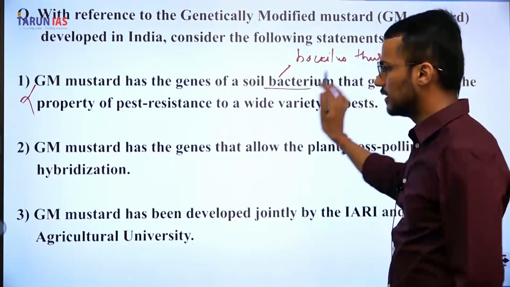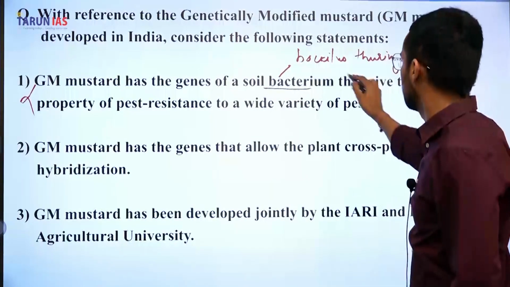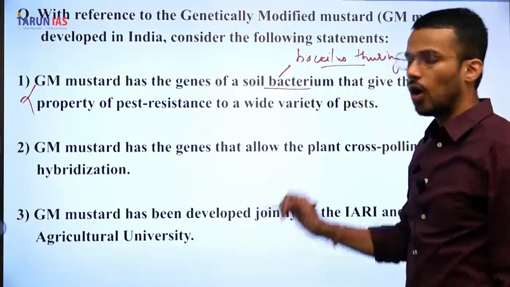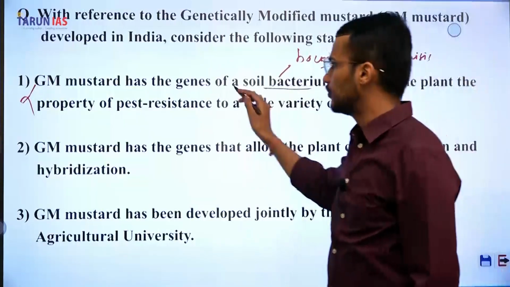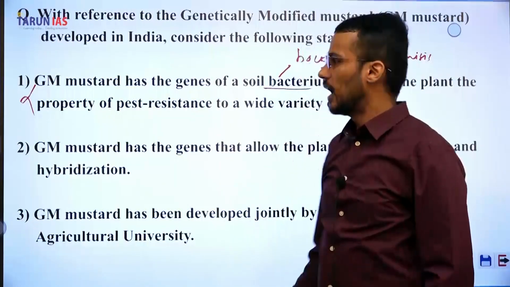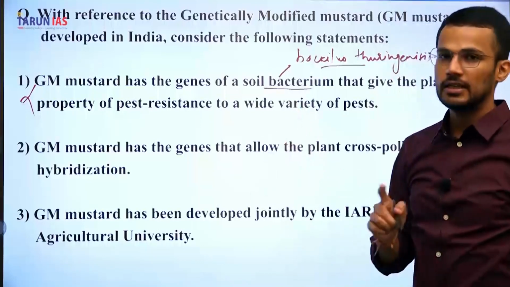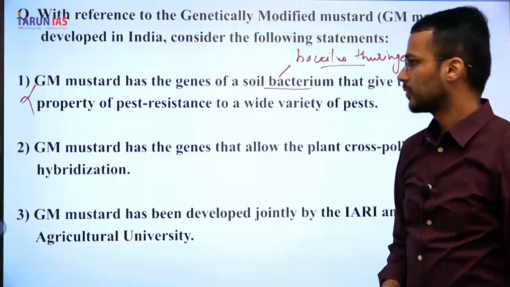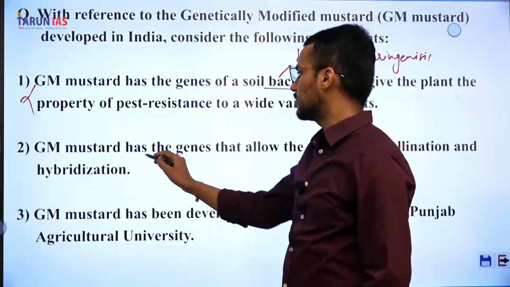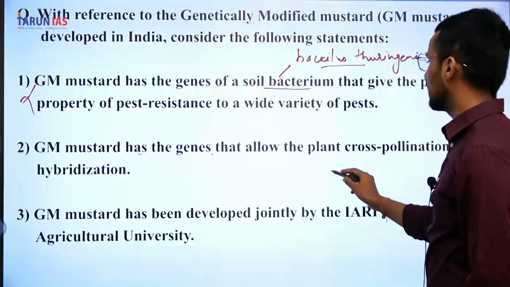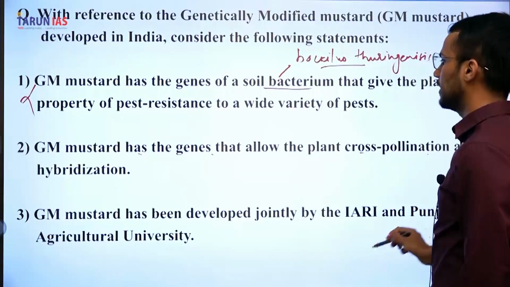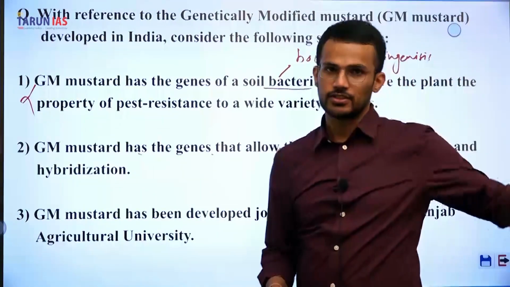This Bacillus thuringiensis, that means BT, is not used in genetically modified mustard, and hence the first statement is incorrect.